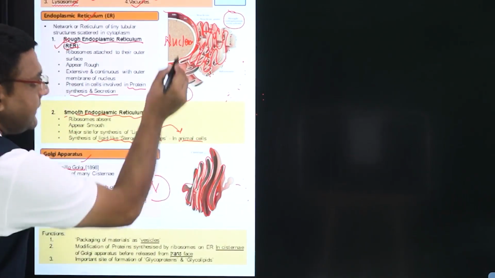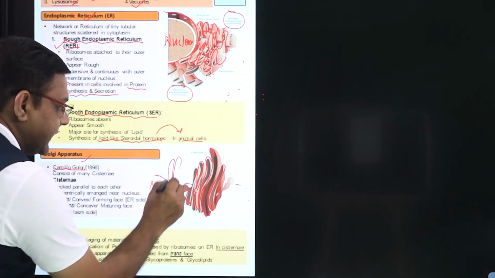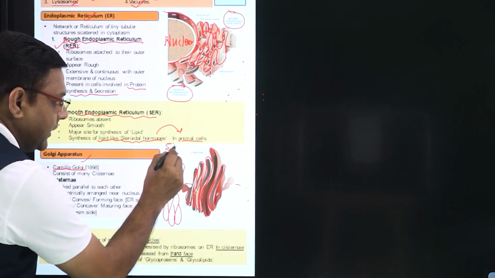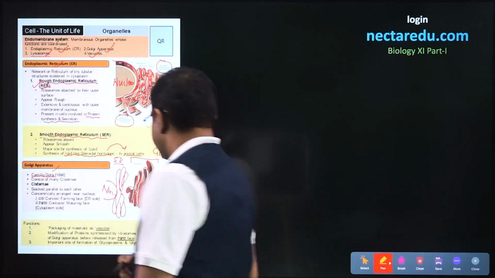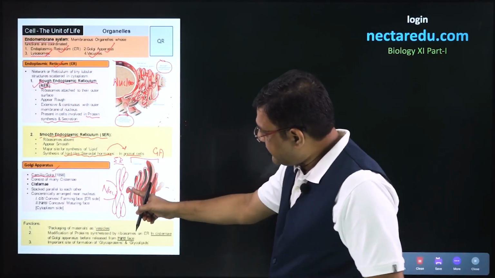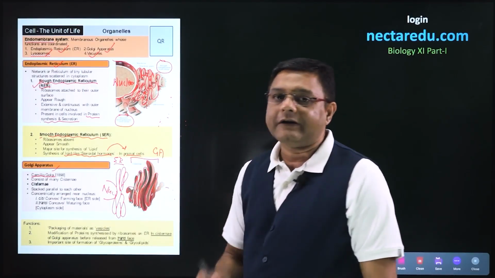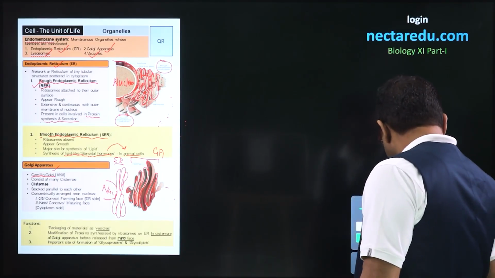This is the nucleus, the same nucleus which we were talking about, and endoplasmic reticulum is present here. So, this is the endoplasmic reticulum and this is the Golgi apparatus which will be present over here. So the side of Golgi apparatus which is present towards the ER is called as cis side. So let us mark it.